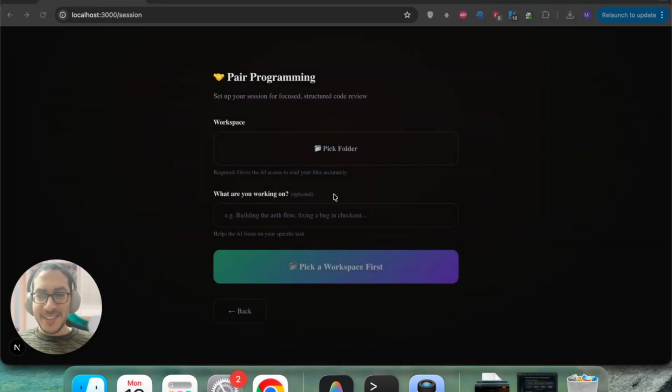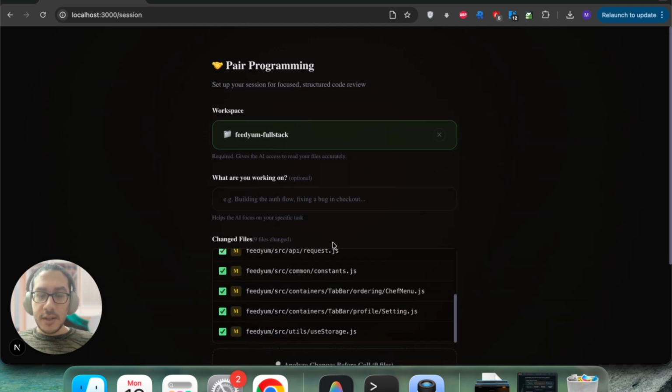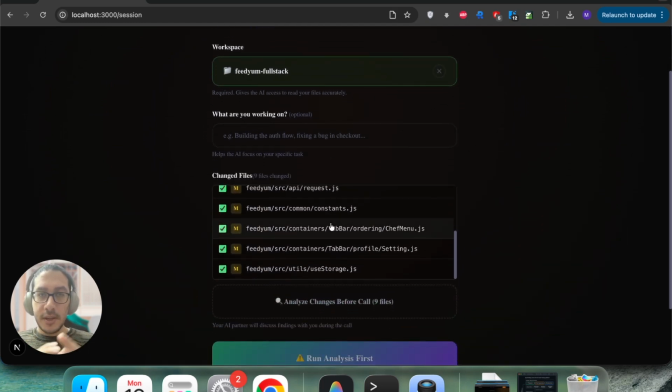And this one is the pair programming mode. So AI will review my code while I'm sharing screen. Let's check. First, I pick folder. Now it is taking some time to detect the changes, so it detected my repo changes.